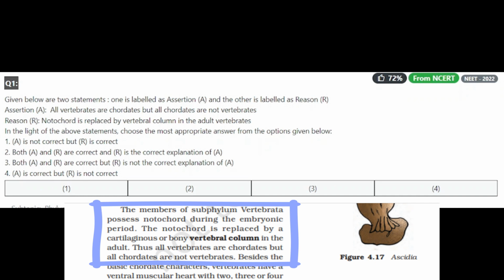Here we have four options. A is not correct, but R is correct. Both A and R are correct, and R is the correct explanation of A. Both A and R are correct, but R is not the correct explanation of A. A is correct, but R is not correct. So here A and R both are correct, and R is giving the correct explanation of A. Okay, so number 2 is the right option.